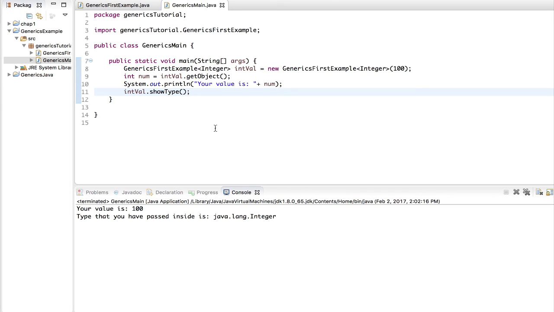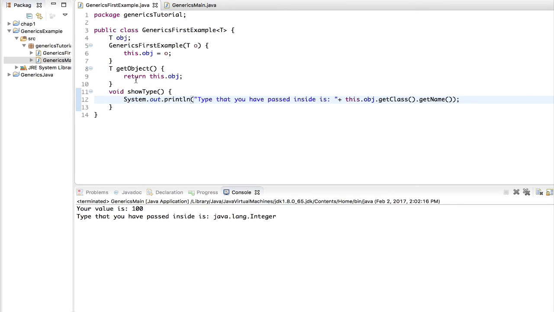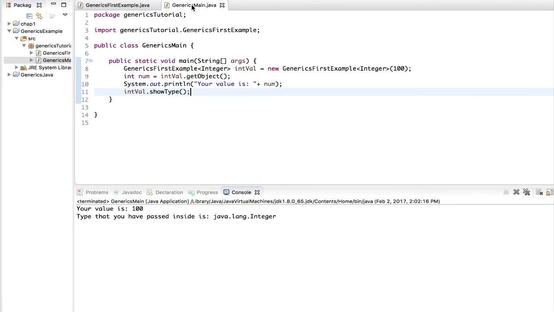Now the interesting part here is that all this casting is handled at compile time by our compiler. We don't have to do that explicitly inside our code, and this has made our code a lot simpler and quite short. Otherwise, casting would have caused us to create lengthy code, or code that's quite unmanageable.